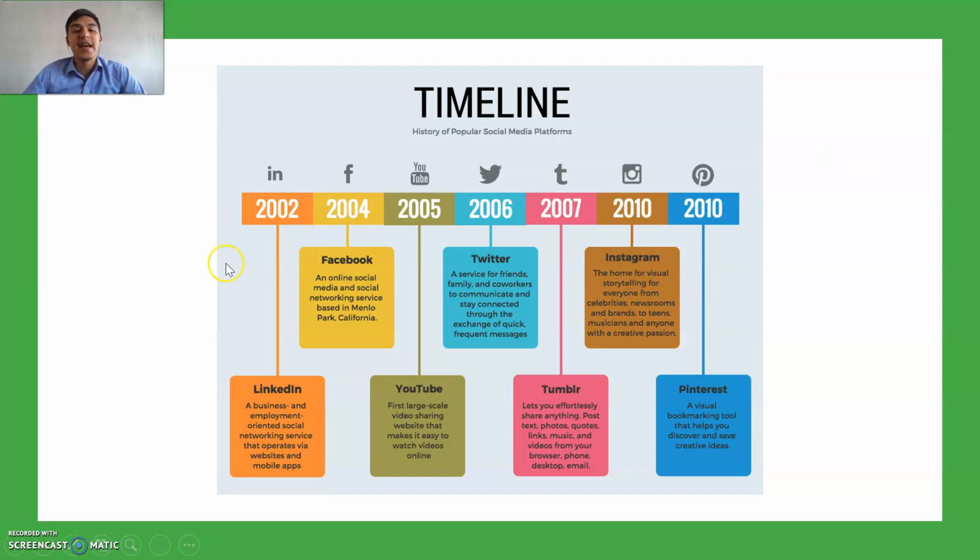So, of course, this is a timeline about social media, in which in 2004, Facebook appeared, as well as YouTube in 2005. It started gaining more fame. Twitter appeared in 2006. And so on and so forth. It continues over and over. So basically, you have to do something like this. But instead of social media, of course, you are going to include the events that will actually happen if a volcanic eruption will happen in Quetzaltenango.